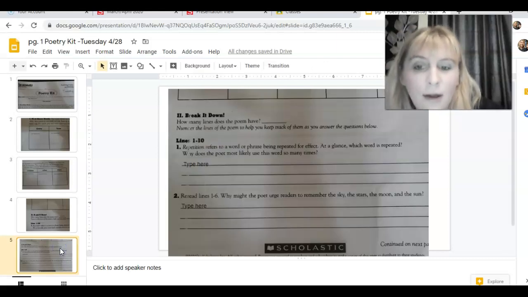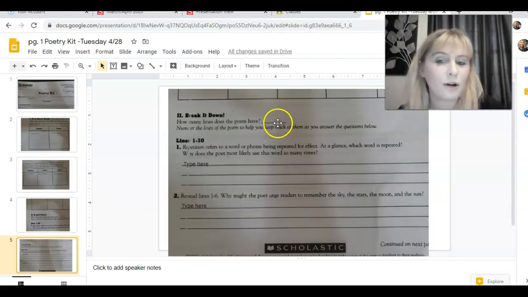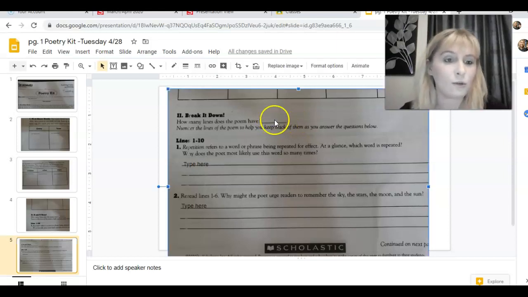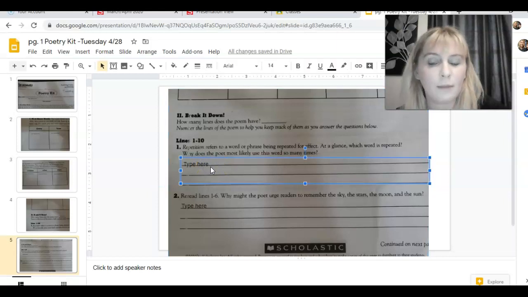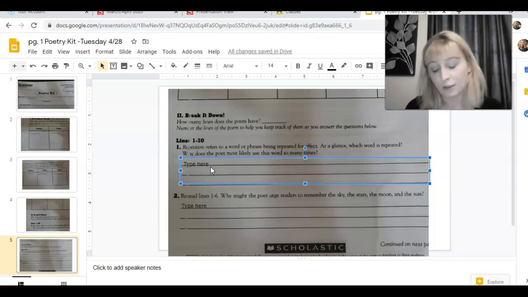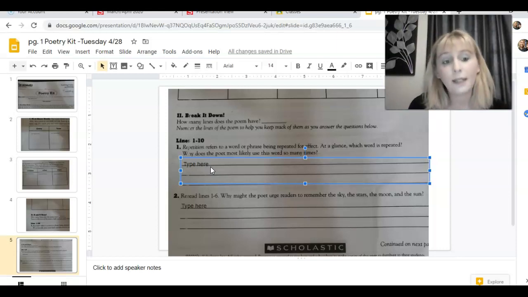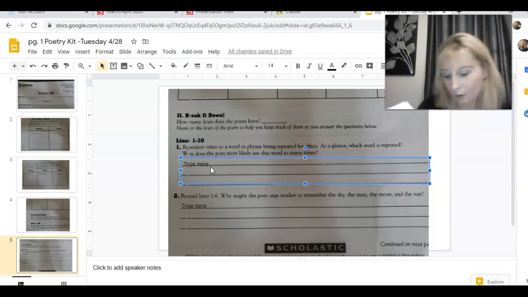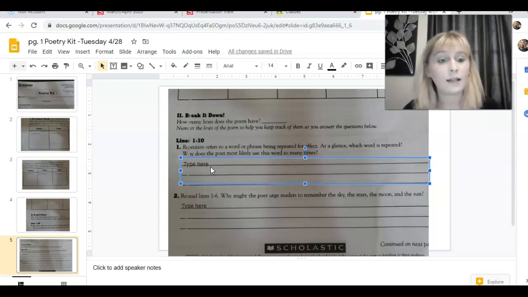All right, and then down at the bottom, it has part of that last question in here, but this is not where we answer it. There's no typing box there. So the first typing box is here. This question wants to know about repetition, which is a word or phrase being repeated for effect. Which word did we hear a lot of during this poem? When I read it aloud, I asked you to think about it. That word was repeated in every single stanza at least once, if not more than once. So the first thing you need to write is which word was repeated.